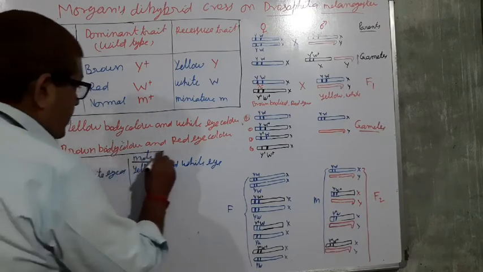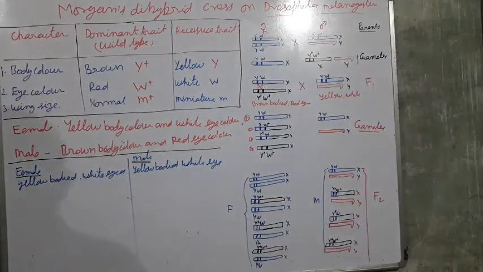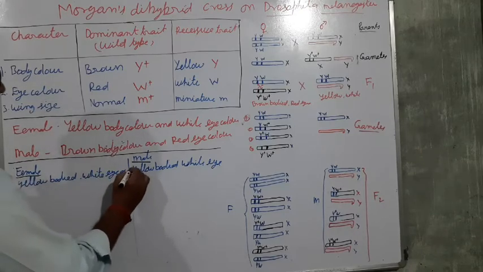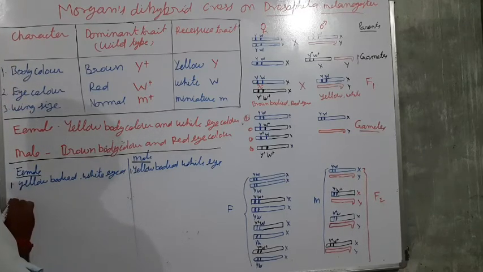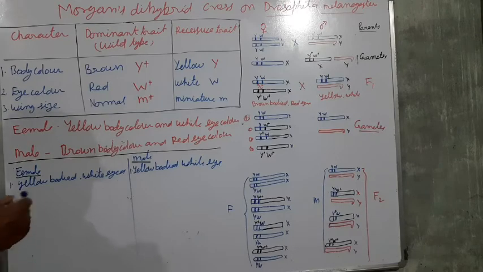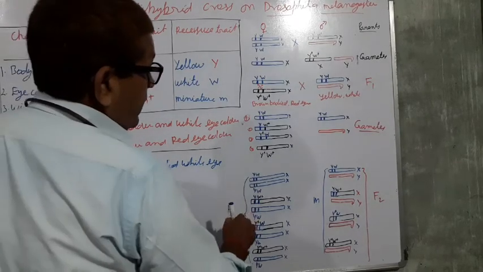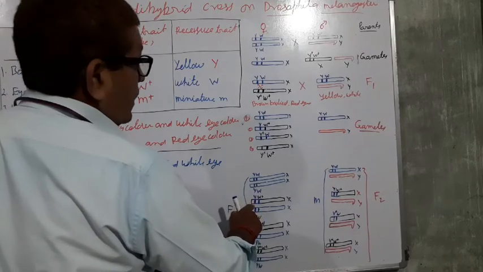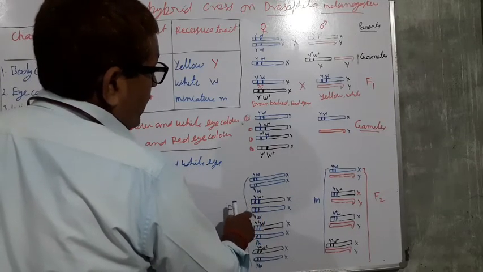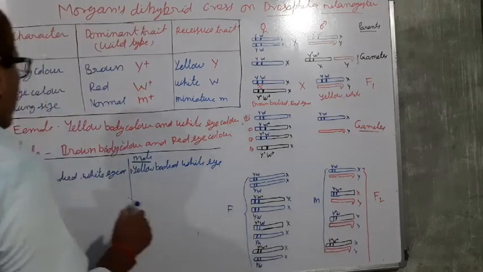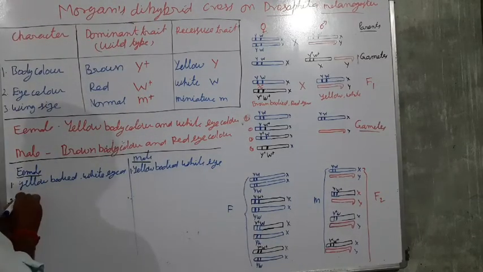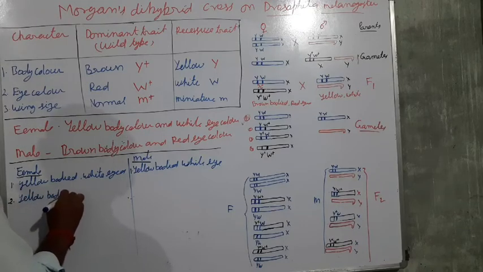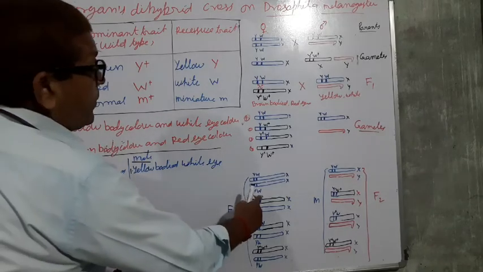What progeny are we getting here? This is one possibility. And second, here Y means yellow. This is also a yellow body, and here W plus is there.